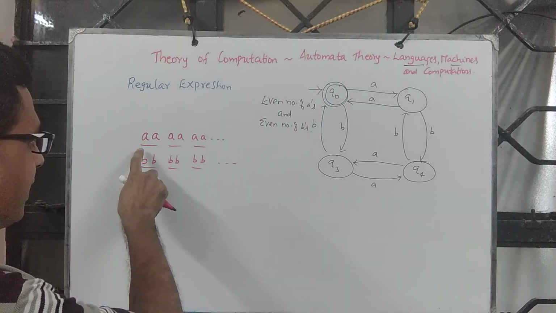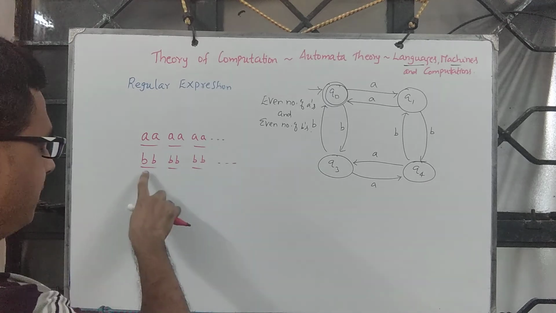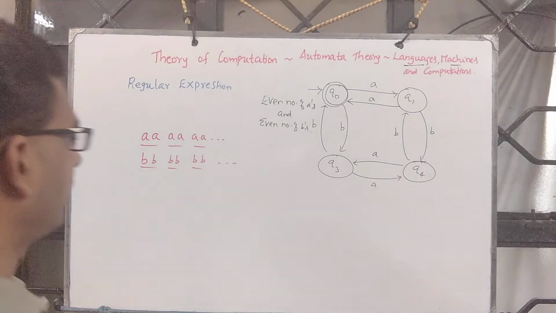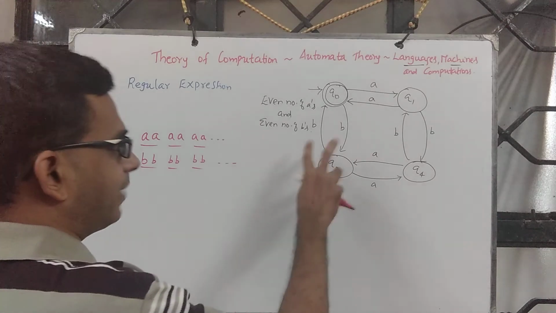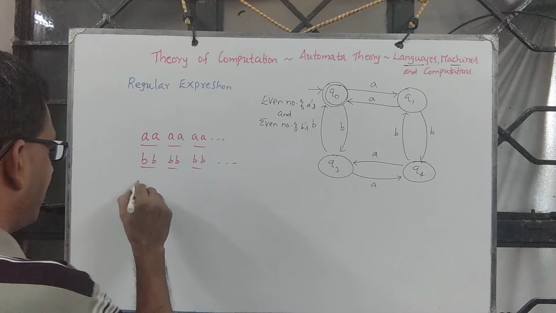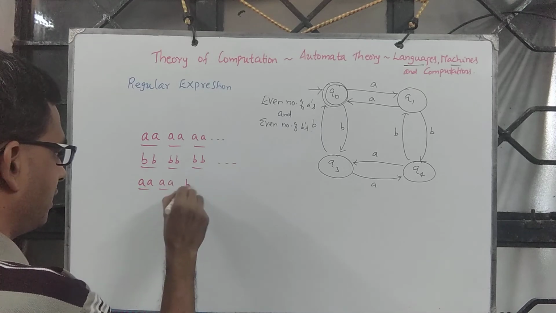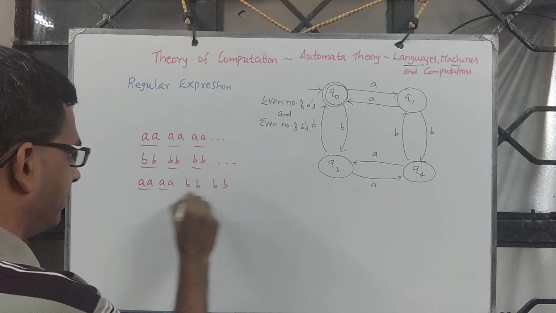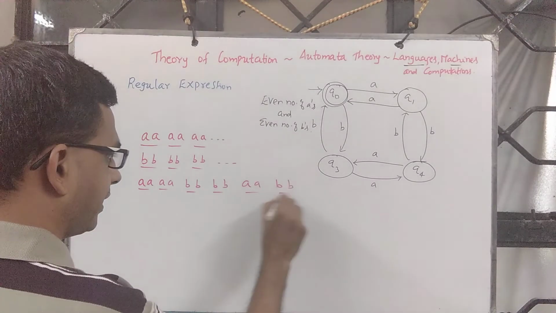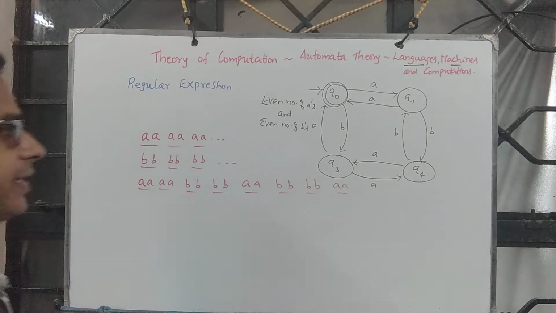I am only saying the pattern AA is repeated so many times, the pattern BB is repeated so many times. Apart from this, you can have a combination of this, meaning you can have AA this many times, then followed by BB this many times, then again AA, then followed by BB. So something like this can happen.